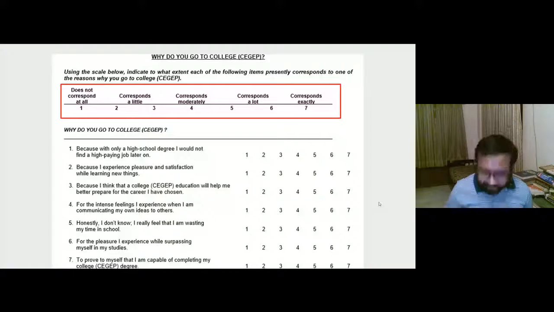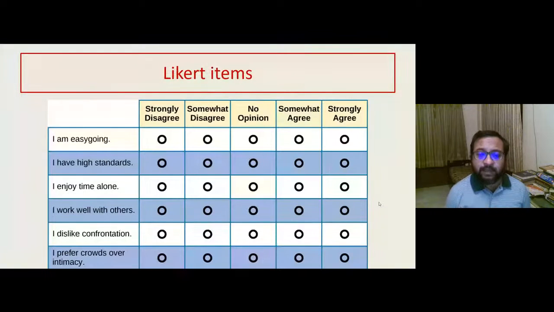For example, suppose strongly disagree is 1 and somewhat disagree is 2, no opinion is 3, somewhat agree is 4, and strongly agree is 5. Now the difference between strongly disagree and somewhat disagree may not be same as the difference between somewhat agree and strongly agree. The gaps may not be equal because these are subjective decisions. So this tells us that we actually cannot use them as numerical data.